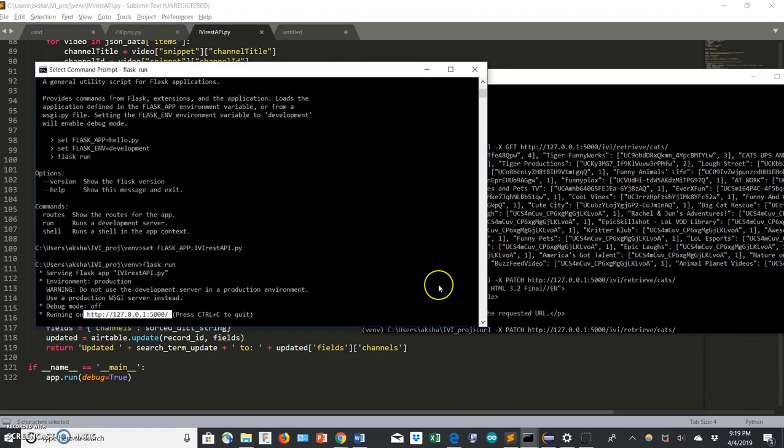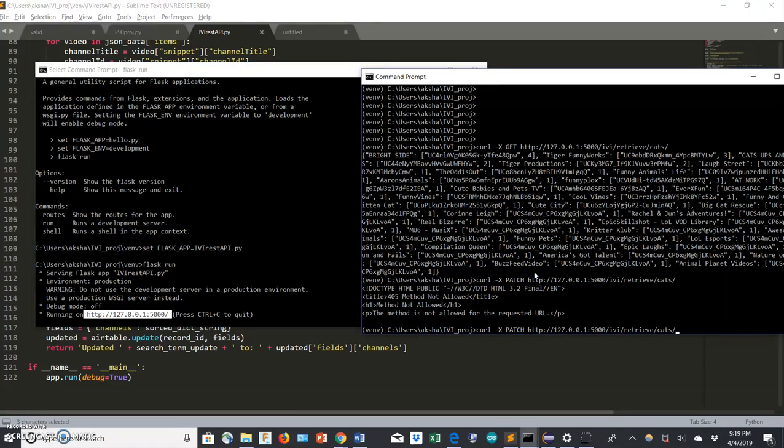Again, I'm sure you know Flask, but I just wanted to run through it again to demonstrate my knowledge of it. So what we can do now in the second command prompt on the right is do all the requests that we wanted to do. So let's start off with a simple get.